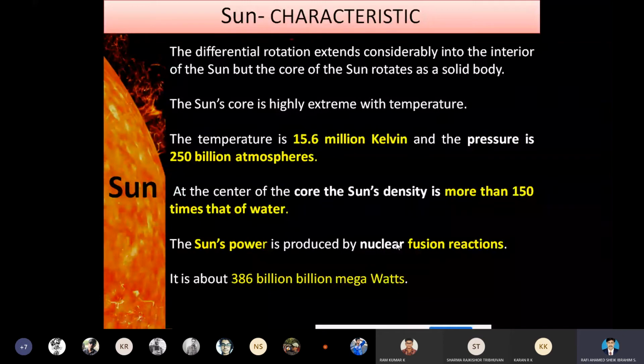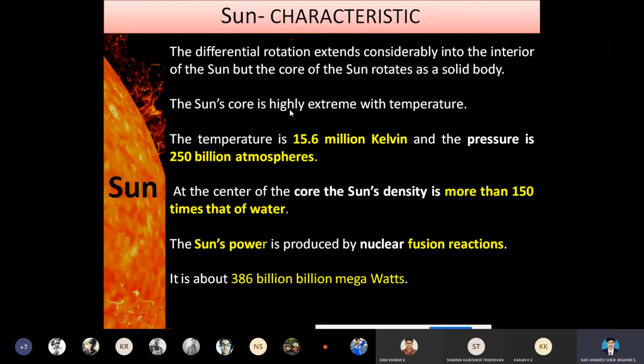But for the generation of electromagnetic radiation from the core of the sun, the reaction involved is nuclear fusion. The power generated is about 368 million megawatts. So the power is very, very huge at the center of the sun.